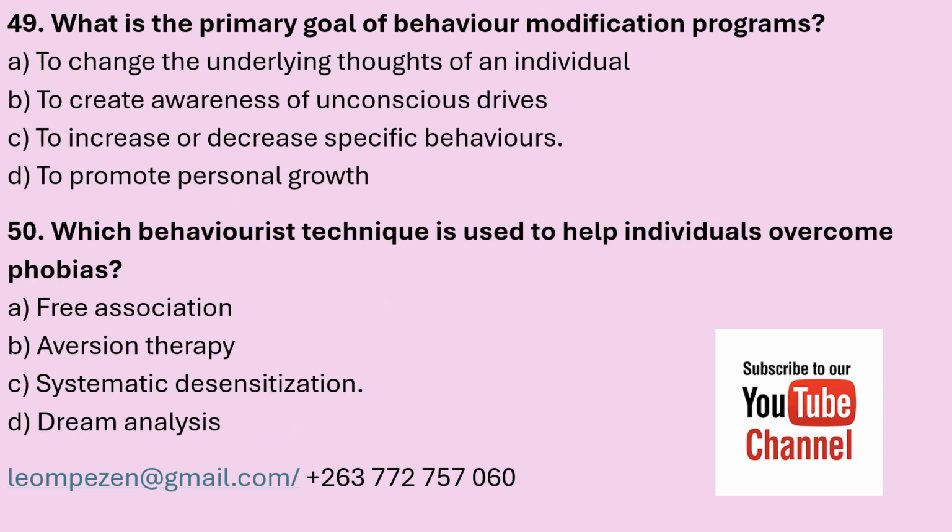49. What is the primary goal of behavior modification programs? A. To change the underlying thoughts of an individual. B. To create awareness of unconscious drives. C. To increase or decrease specific behaviors. And D. To promote personal growth. The correct answer is to increase or decrease specific behaviors.